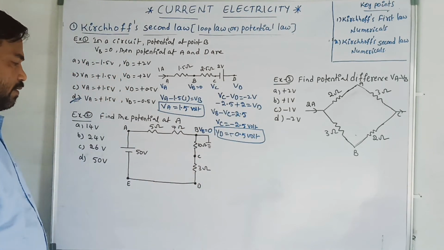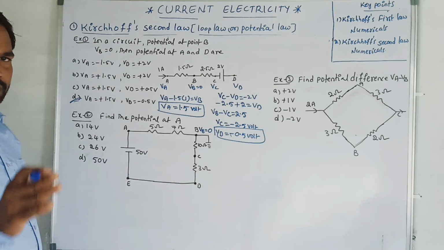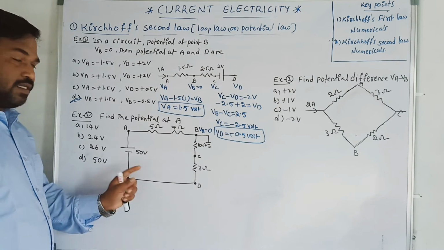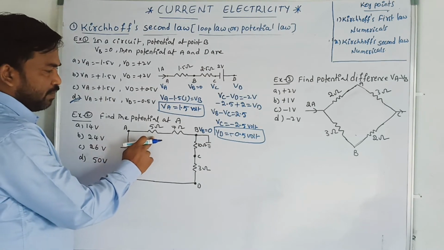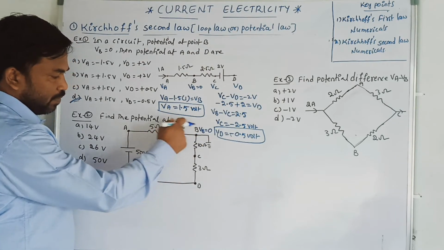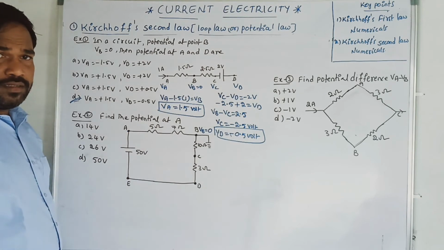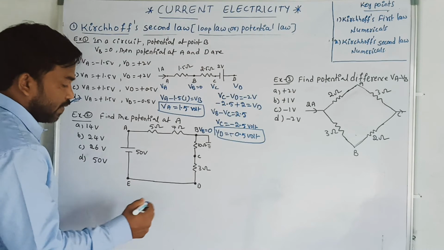Okay. That is clear. But what is the current flowing in this circuit? We don't know. By using Ohm's law, we can find the current in the circuit. Okay. So, if you observe the resistors, 5 ohm, 7 ohm, 3 ohm, 10 ohm are connected in series. When resistors are connected in series, what is the equivalent resistance?